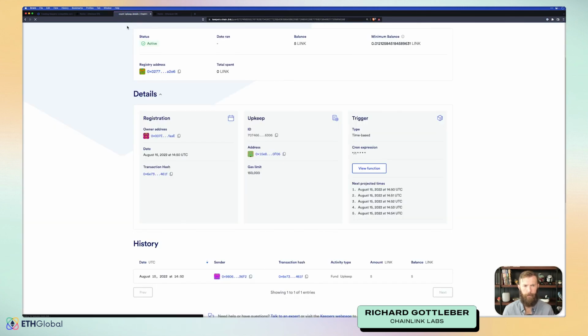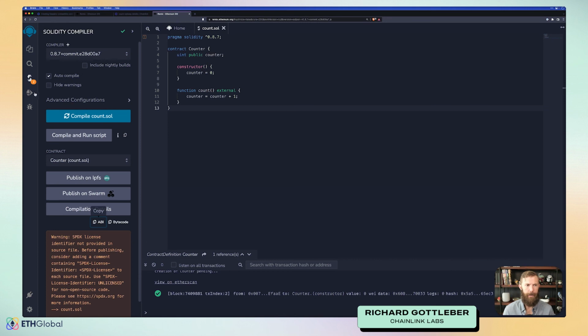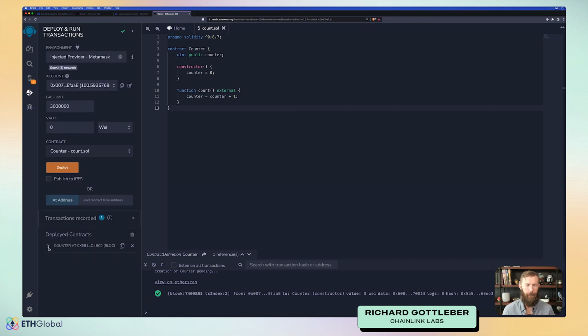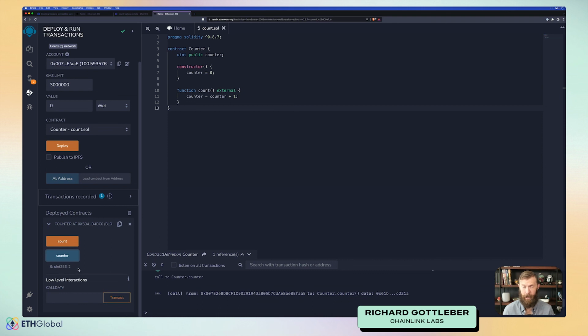If we head here and refresh our keeper details, we can see that it's actually run twice while we've been waiting. So if we look at our contract that has been deployed, and we take a look here at what our counter is set to, you can see our counter has now changed to 2. So this contract is incrementing itself automatically on a time-based interval of 1 minute, roughly.